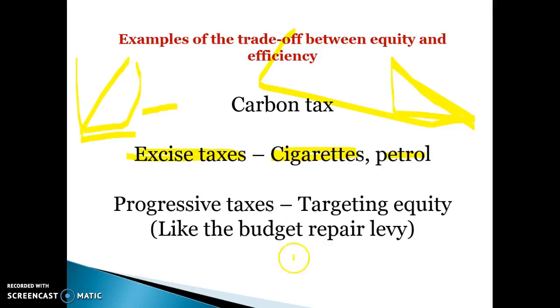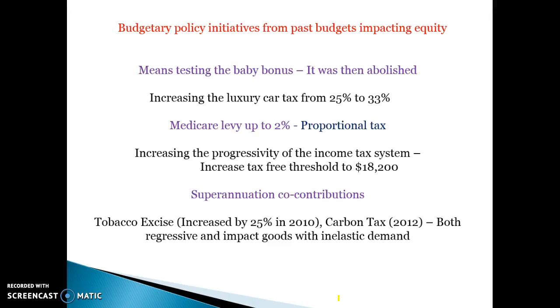So the budget repair levy, that was a 2% tax on those earning over $180,000. That's an example of targeting of something that's going to improve equity, but could help efficiency. Improve equity that could come at the expense of efficiency because people might not work as hard, particularly high-income earners.